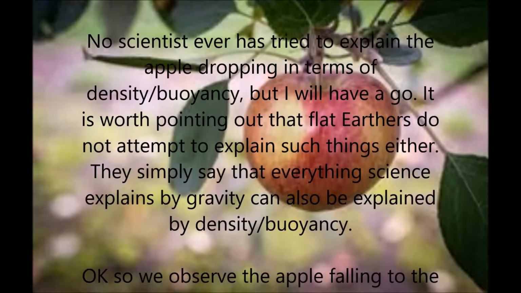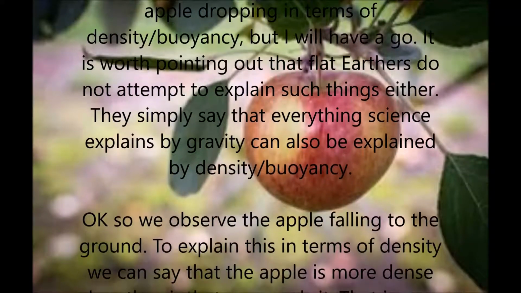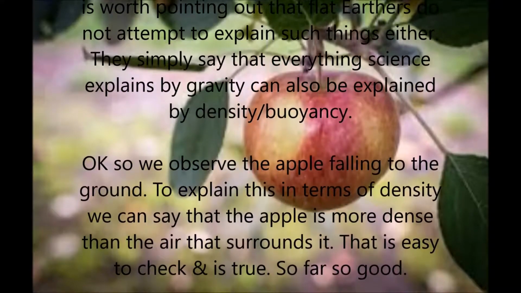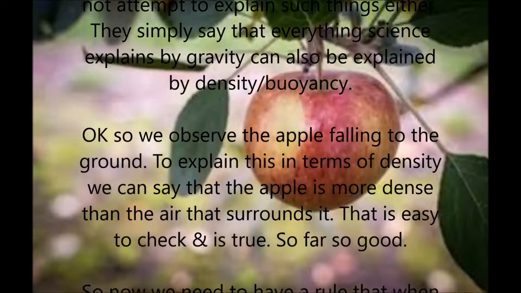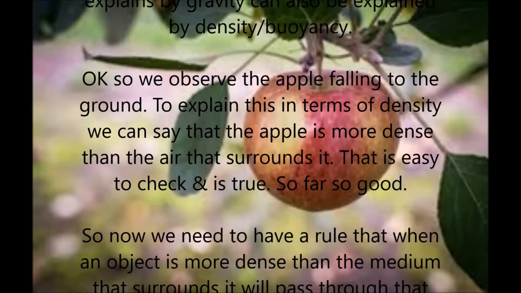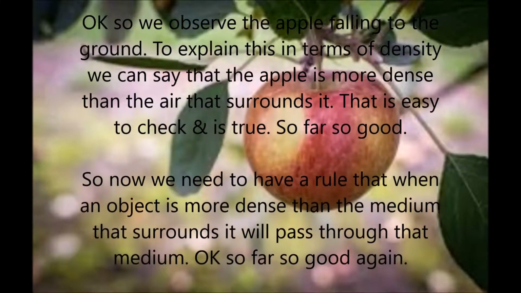Okay, so we observe the apple falling to the ground. To explain this in terms of density, we can say that the apple is more dense than the air that surrounds it. That's easy to check, and it's true, so far so good. So now we need to have a rule that when the object is more dense than the medium that surrounds it, it will pass through that medium.